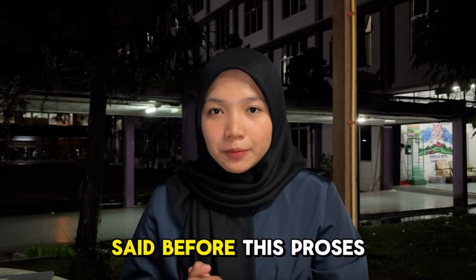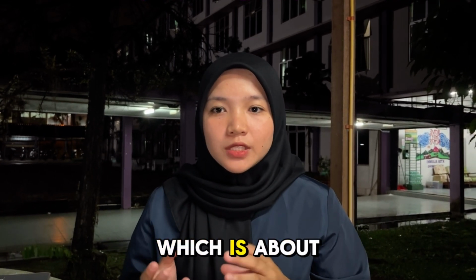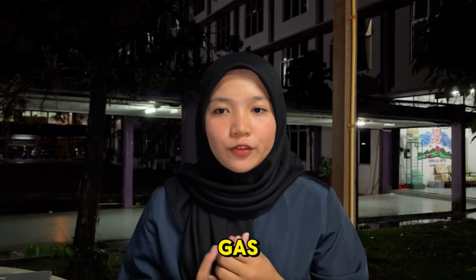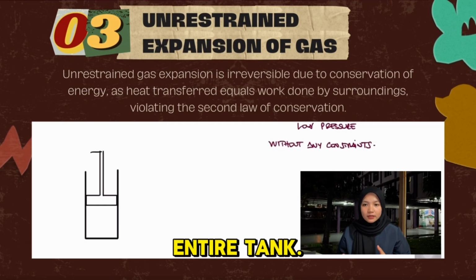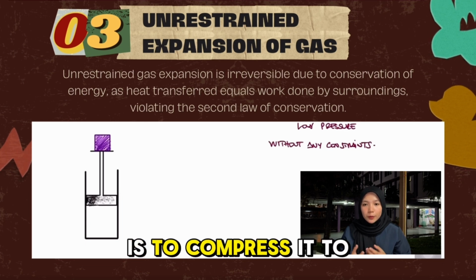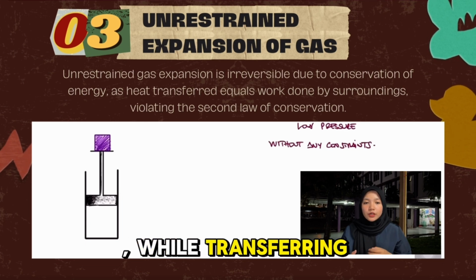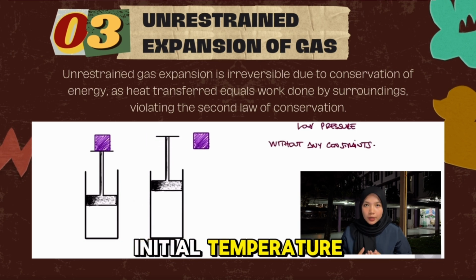As Afzal said before, this process is also like the irreversible process, which is the unrestrained expansion of gas. When the membrane is ruptured, the gas fills the entire tank. The only way to restore the system to its original state is to compress it to its initial volume while transferring heat from the gas until it reaches the initial temperature.